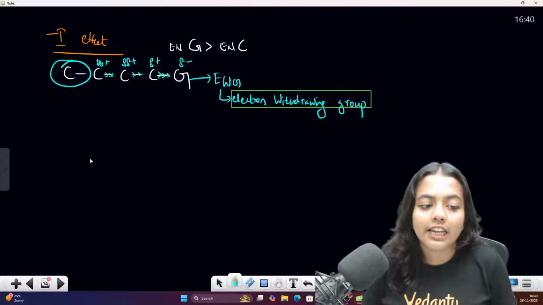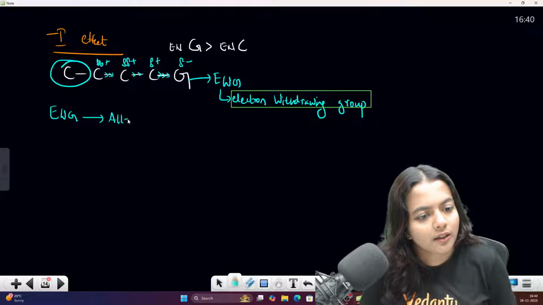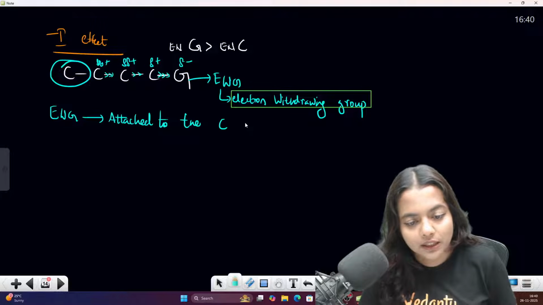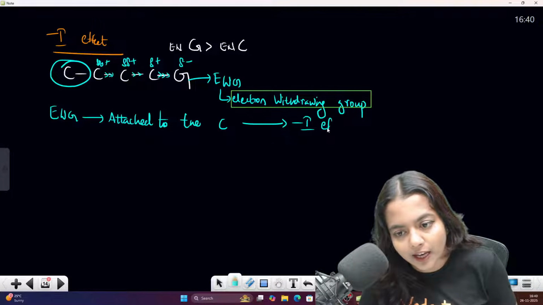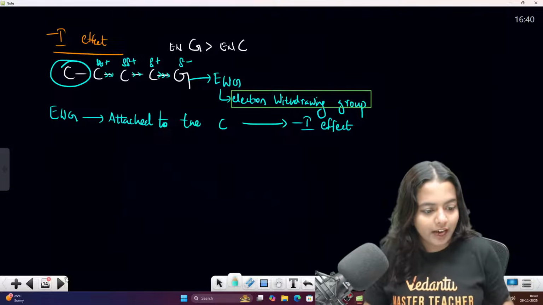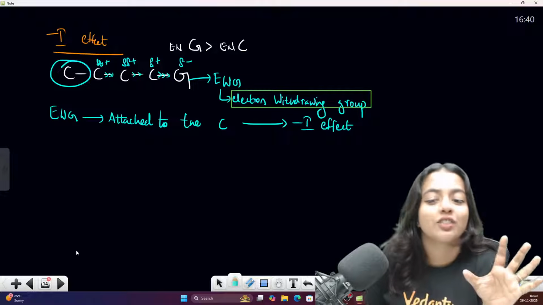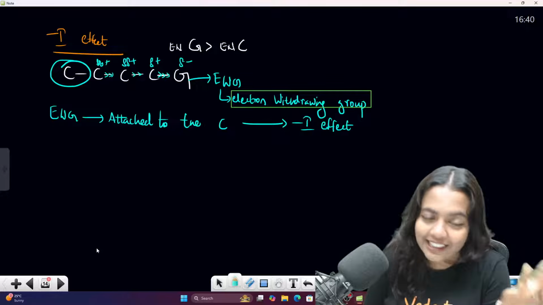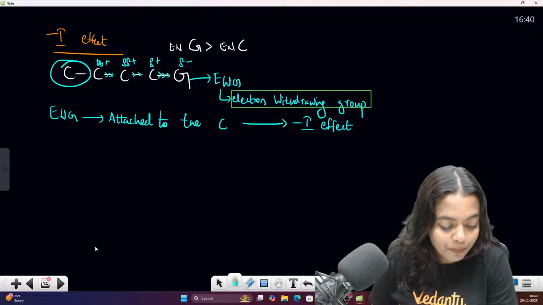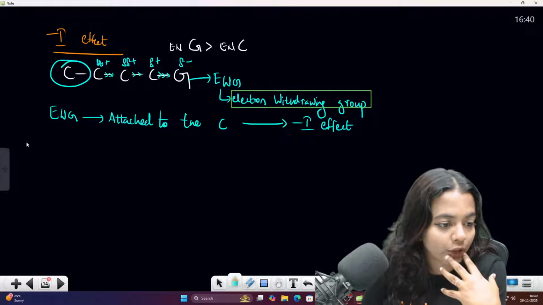So whenever there is an electron withdrawing group attached to the carbon, that particular effect is minus I effect. Okay, what is minus I effect? I'll tell you. See, I have the examples, I have all the things. I'll tell you, don't worry. So what is minus I effect, children? Electron withdrawing. For example, NR3, NH3 and so on. So for example, okay, I will tell you the examples.